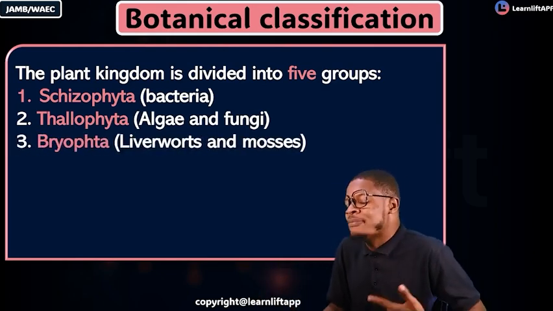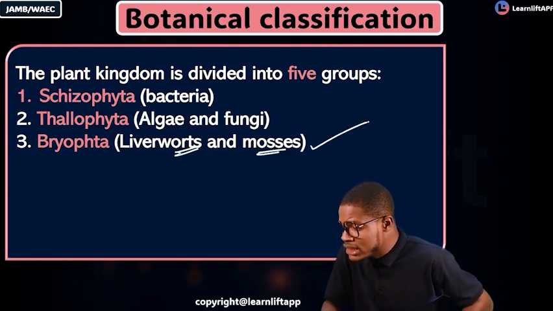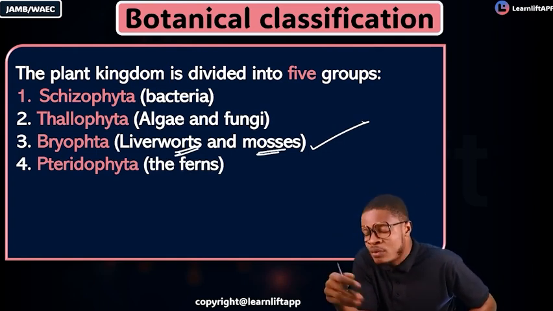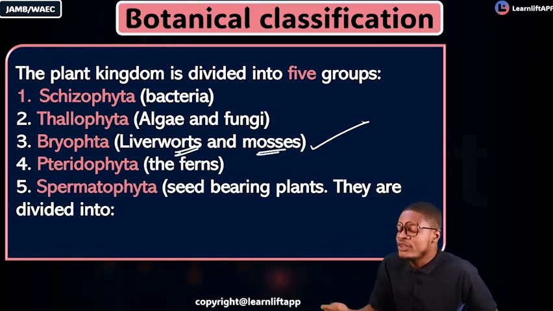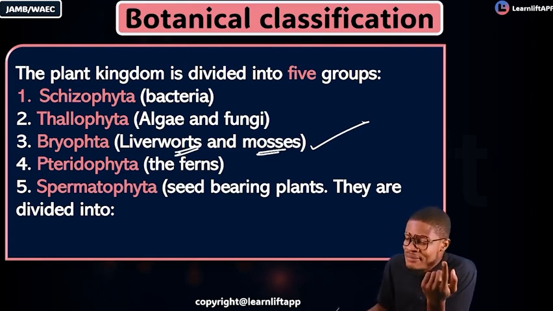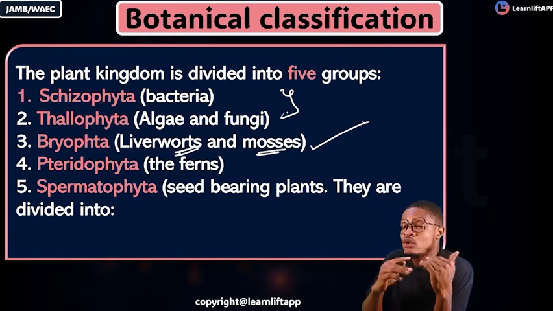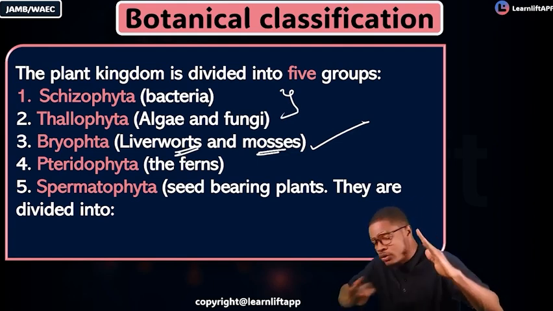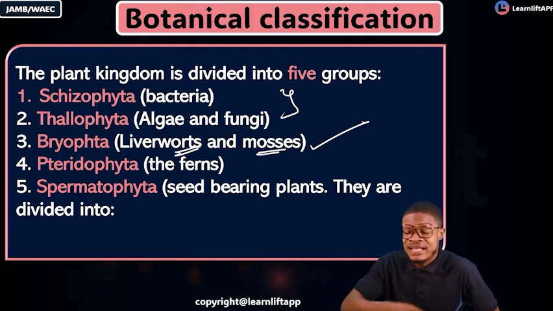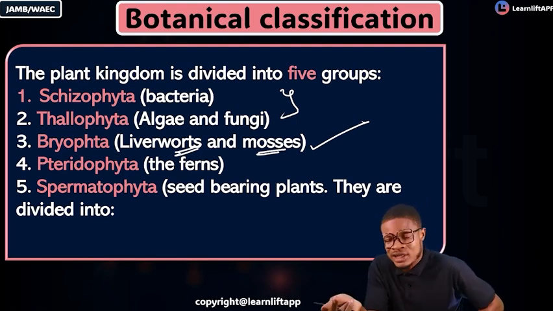Number 3 are the bryophyta, where we have the liverworts and mosses. This is what we're going to be focusing on, right? Number 4, we're going to have your pteridophyta, which are the ferns. And then number 5, we're going to move into your spermatophyta, which are the seed-bearing plants. Now listen, Sir Emmy has treated your schizophyta and your talophyta. So I'm going to start with everything about bryophyta, then we'll go to pteridophyta, your spermatophyta, and spermatophytas are divided into 2. What are the 2 of them?